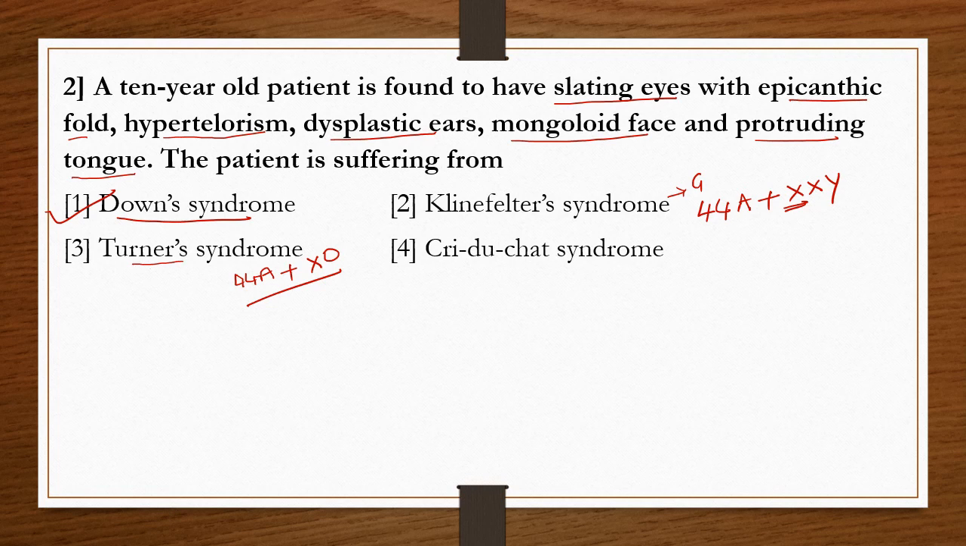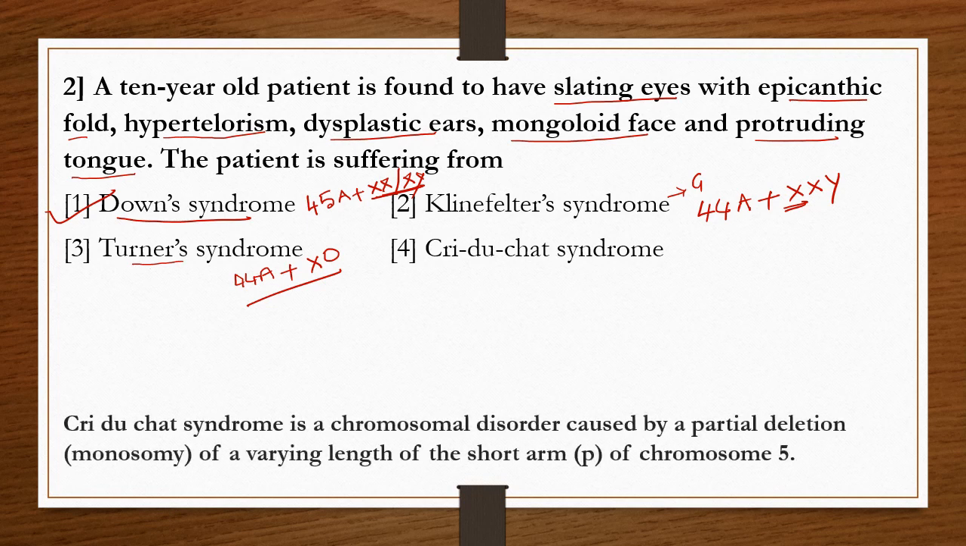Now Down syndrome is represented as trisomy of autosomes, 45 autosomes, in either female or male. So there is no change in the sex chromosomes. So Down syndrome is the answer. Option 1 is correct. Now what is this Cri-du-chat syndrome?